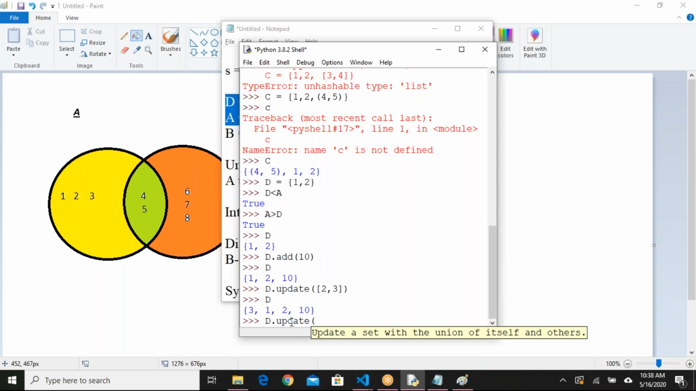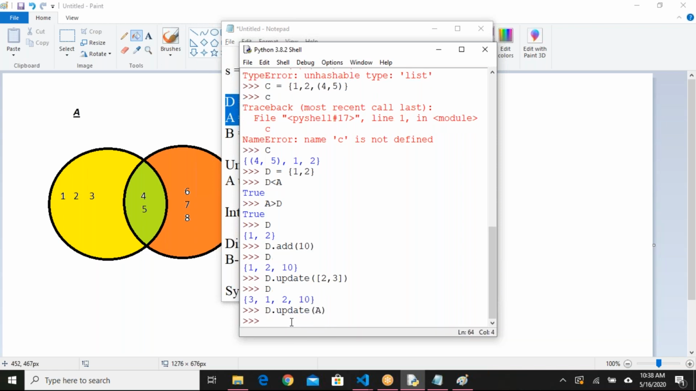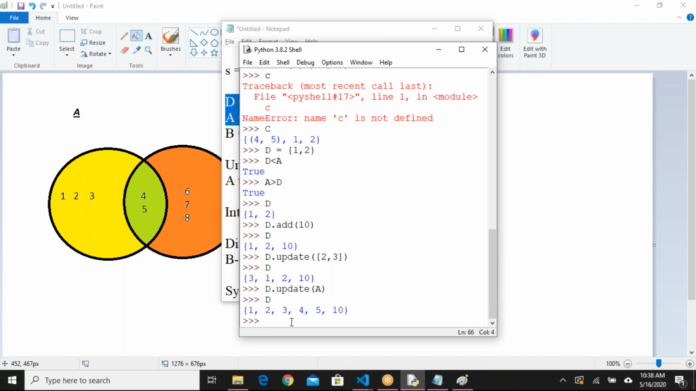Hello Kamal, you could not understand d dot update 2, 3? d dot update means you are adding multiple items here. d dot add means one item, 10, will be added to your set. When you want to add multiple items to the set, you have to use update, and you can provide some collection here. I provided a list of 2 comma 3, and 2 and 3 are added.